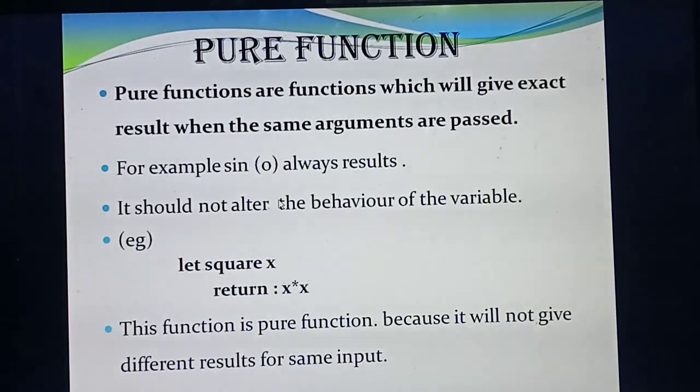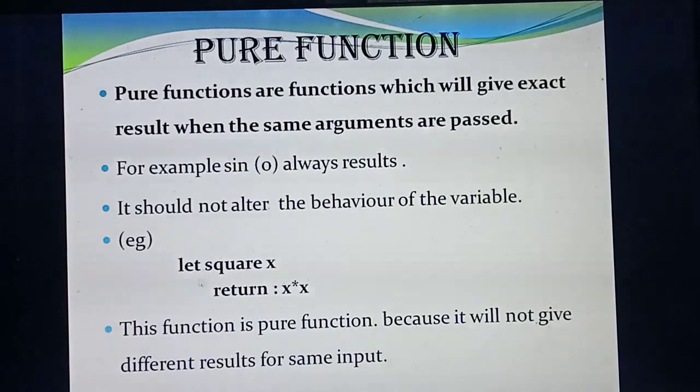Now understood the meaning of pure function? A pure function always gives the exact result when the same arguments are passed. What do you mean by arguments? Arguments' other name is values. So however many times you pass the value 0, or the sine of 1 by 2 or anything, whatever you are passing, you will always get the same value. That is called a pure function. One more example they have given.